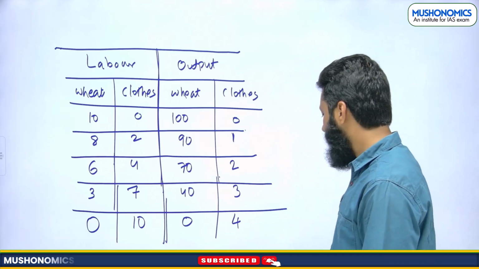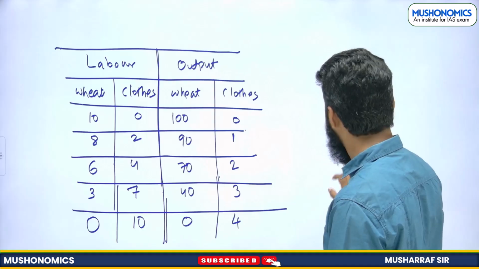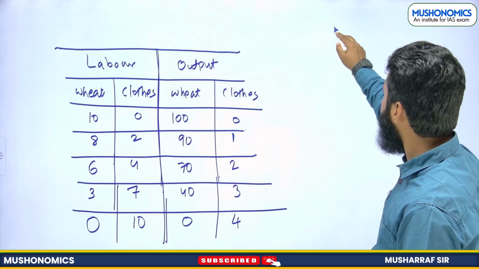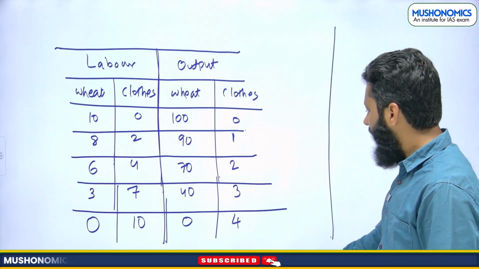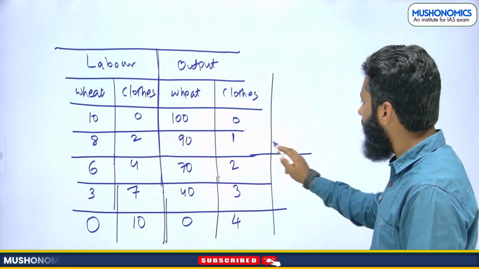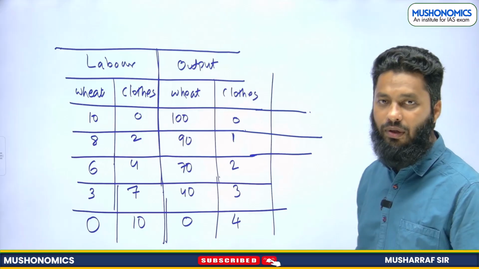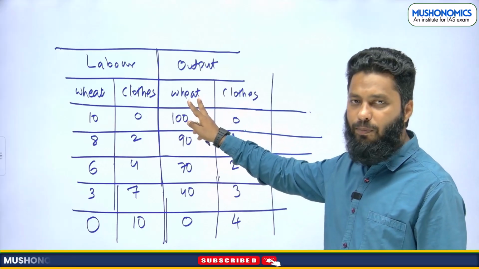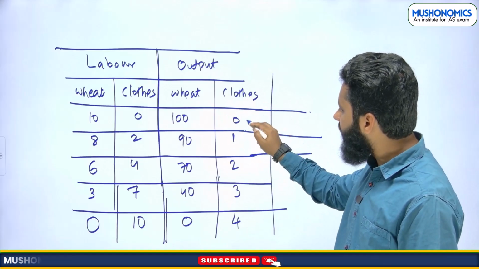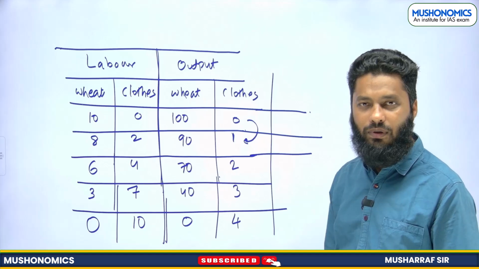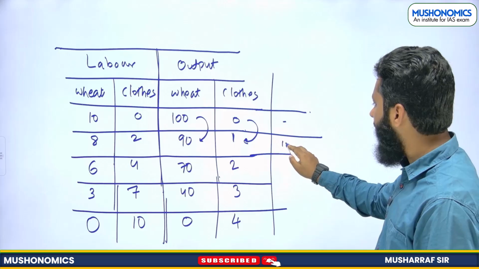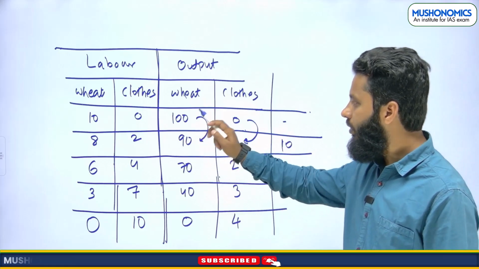Now I want you to understand a lot of things from this particular table, some new concepts as well. See, when I say that I am producing 1 extra unit, 2 products are there, wheat and clothes. To produce one extra unit of cloth, I have sacrificed 10 units of wheat.